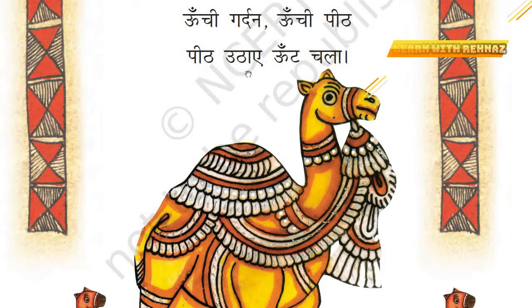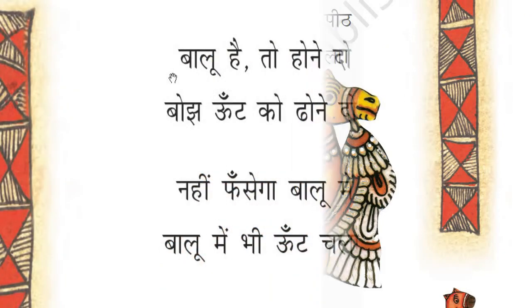Utaye means it's lifting. So what the poet is trying to say is the camel is so tall and it has a hump on its back. So it carries itself in style and it looks high. And this is the way the camel is walking in the desert.